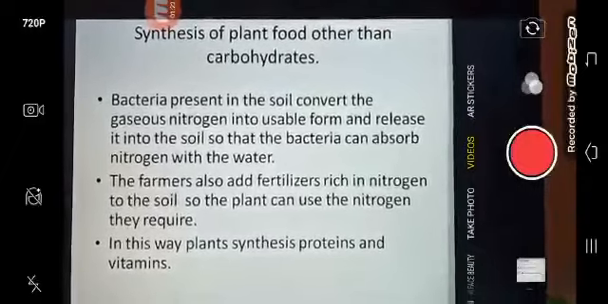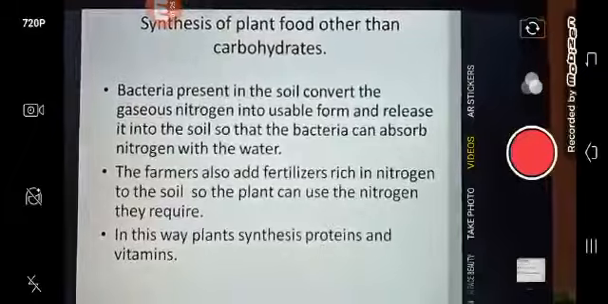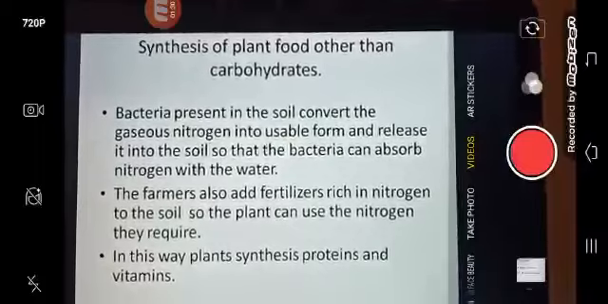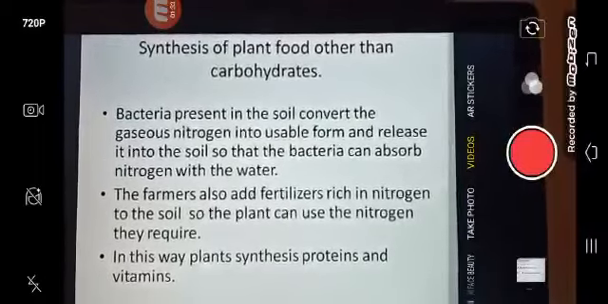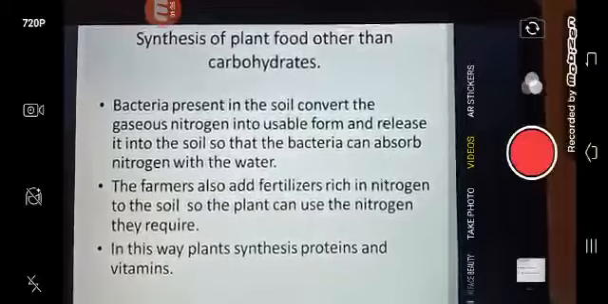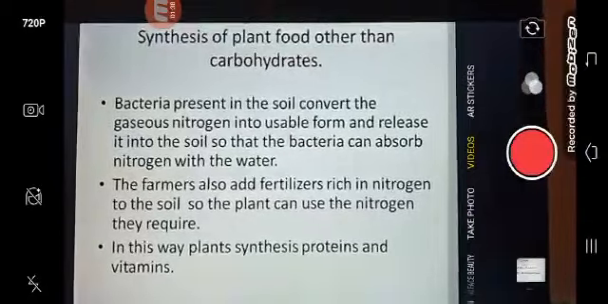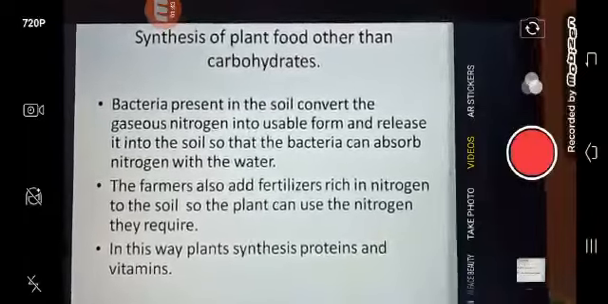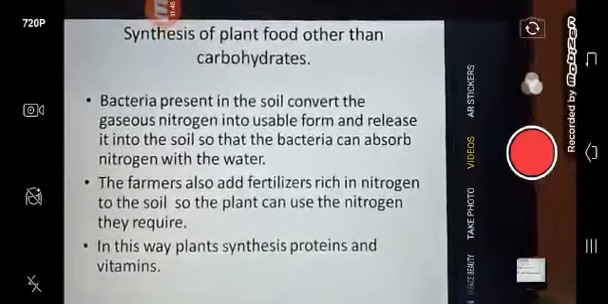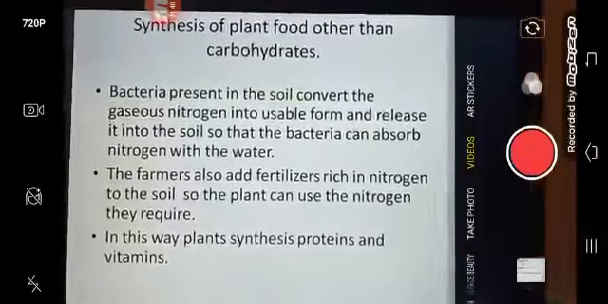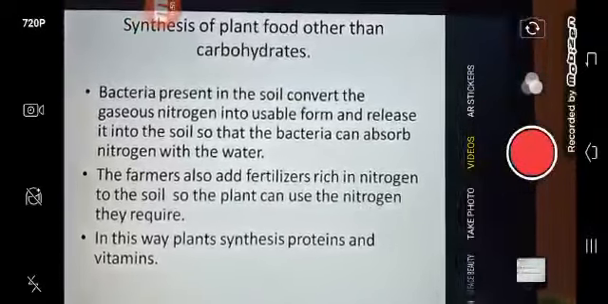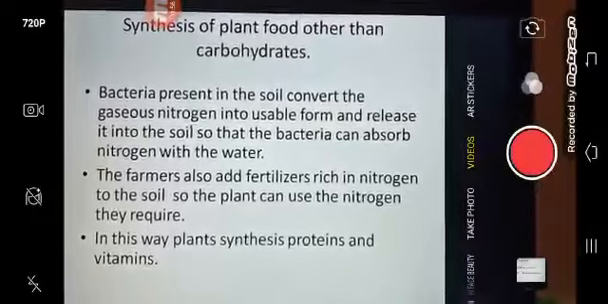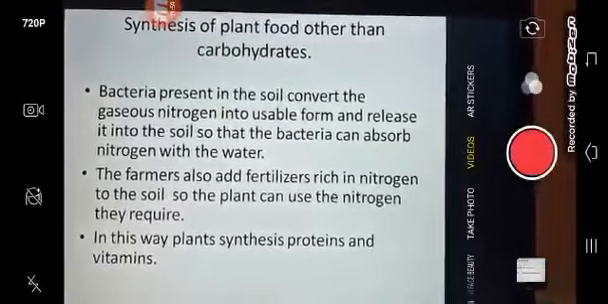Now there is a bacteria present in the soil which convert the gaseous nitrogen into usable form and release it into the soil so that the plant can absorb nitrogen with the water. Now you must have seen farmers adding fertilizers and manure to the soil, so that fertilizers and manures are rich in nitrogen which are put in the soil so that the plant can use the nitrogen they require from the fertilizers. In this way, plants synthesize proteins and vitamins.